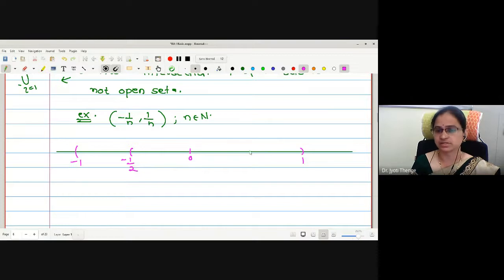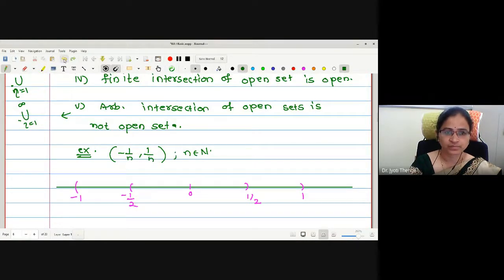Now I am considering the intersection, sorry, I must consider the intersection over n. Now just think what will be the intersection of these two sets: minus 1 to 1, minus half to half. The innermost set. That is minus half to half will be the intersection of these two sets.